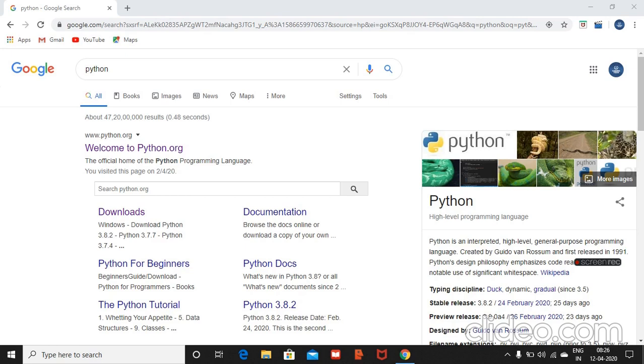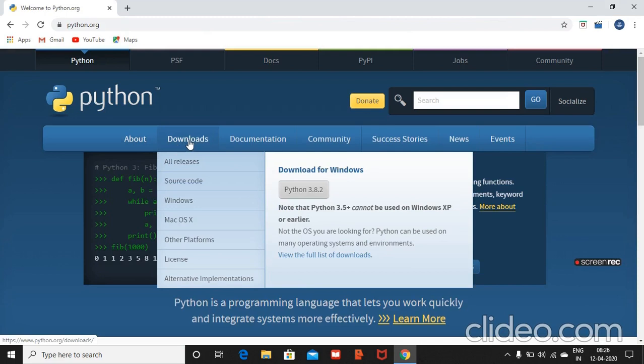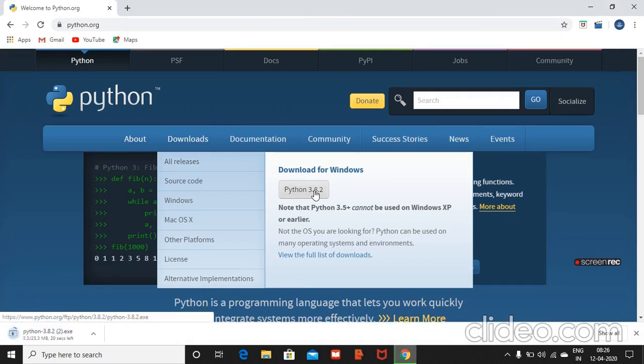So, how to install Python? Let's see. In Google, you have to search Python. It will come up as python.org, and you have to download it. Then you have to click on downloads and then download Python 3.8.2. Then it will download here. It's just 25.3 MB, very small size. You can easily afford this.